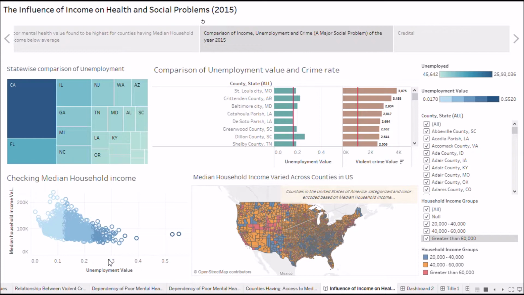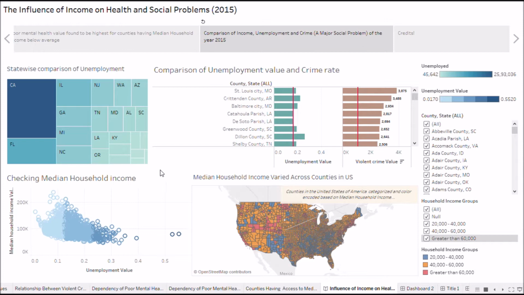Now coming to the top left visualization, we see a state-wise comparison of unemployment in the country. Surprisingly, we see California top this chart, although it has a relatively high median household income. This could be due to its sizable population. States joining California in this chart, such as Florida, Illinois, etc., are also states which not only have a sizable population and high college values, but are also commercial centers of the country.